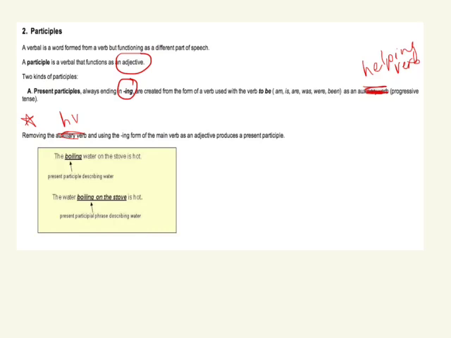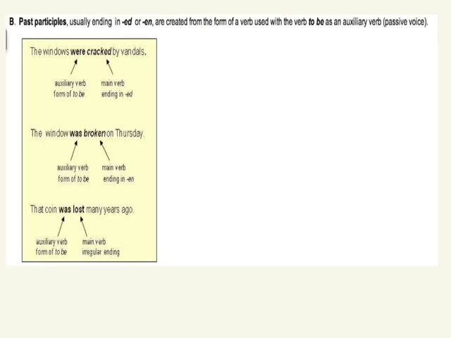We'll look at some examples on the next slide of what happens if you don't remove the helping verb. The boiling water on the stove is hot. So you can say it is boiling, it was boiling, and then boiling describes water. Present participle describing water. And then here, again, the phrases can do the same thing. The water boiling on the stove is hot. I think the next slide will make a little bit more sense. So past participles end in ed or en and are created the same way. The form of the verb that you would usually use with a helping verb,